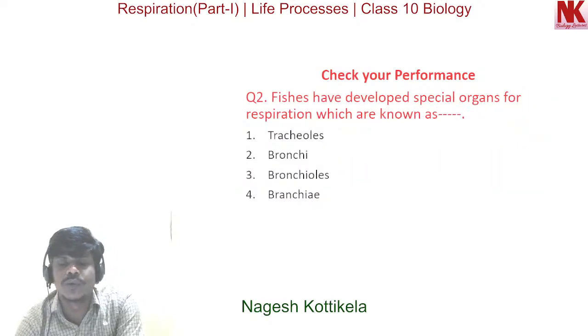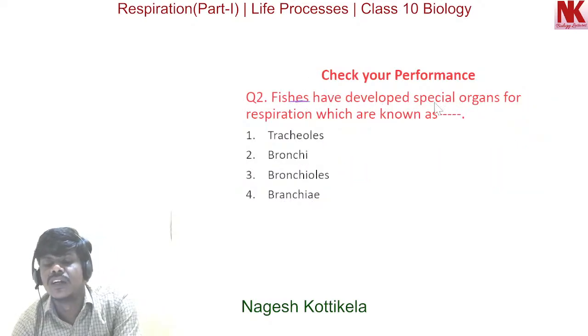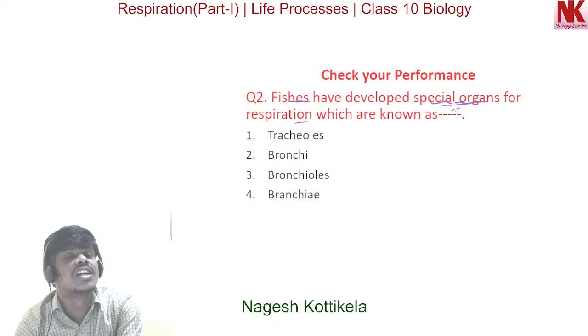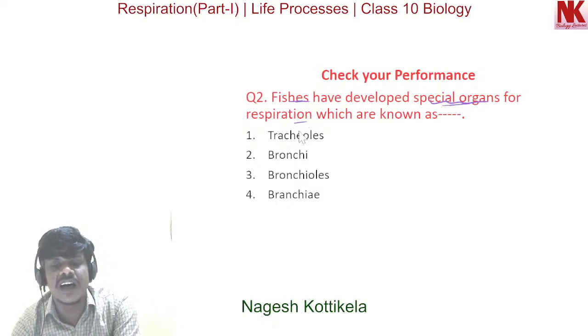Now the second question: fishes have developed special organs for respiration which are known as dash. The special organs for respiration in fishes are option 1 tracheoles, option 2 bronchi, option 3 bronchioles, option 4 branchiae. So here option 4 is the correct option.